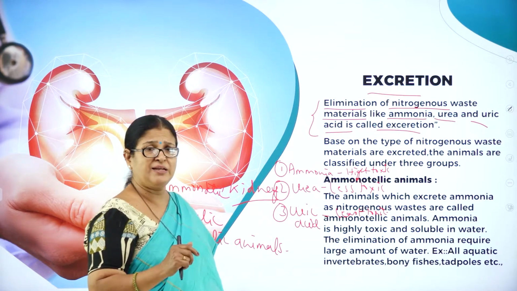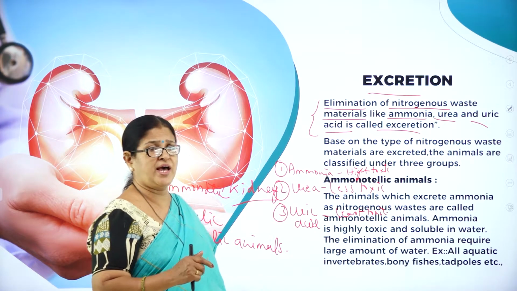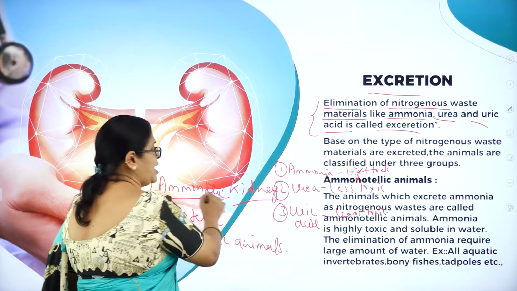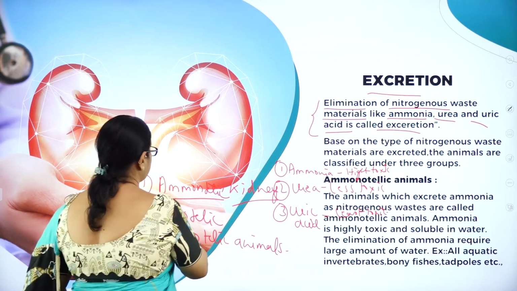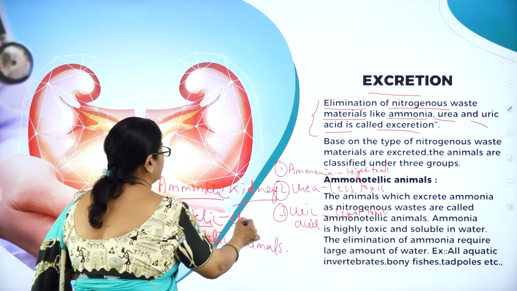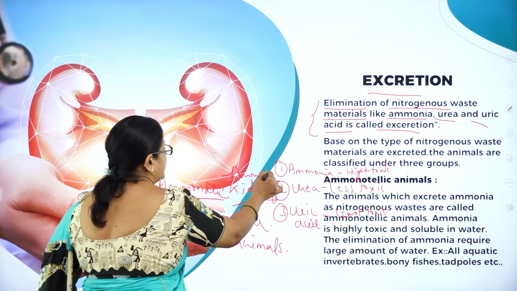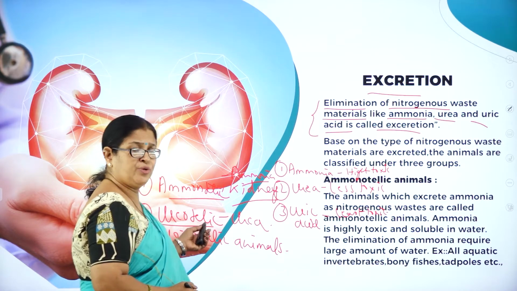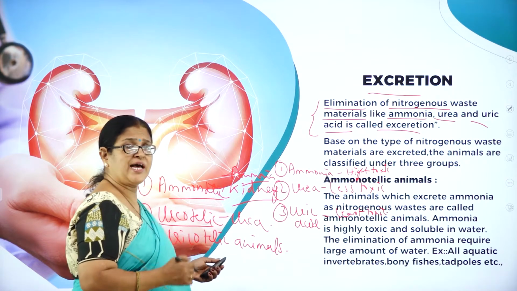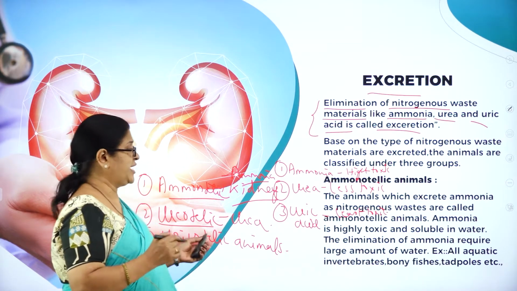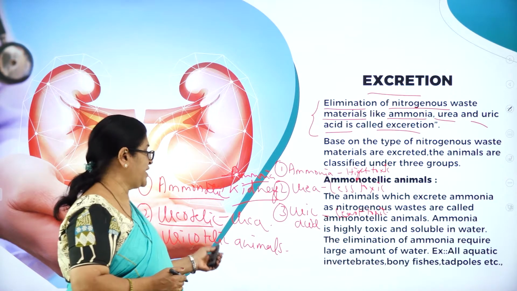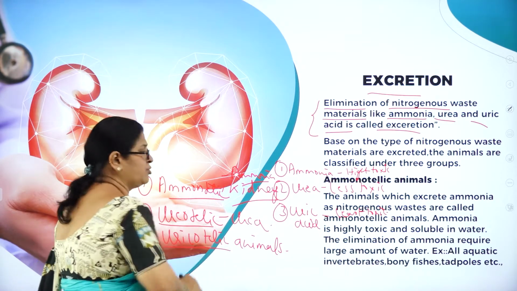Those animals which eliminate ammonia as the nitrogenous waste are called ammoniotelic animals, and those animals which eliminate urea as their nitrogenous waste are called ureotelic animals, and those animals which eliminate the nitrogenous waste in the form of uric acid are called uricotelic animals.